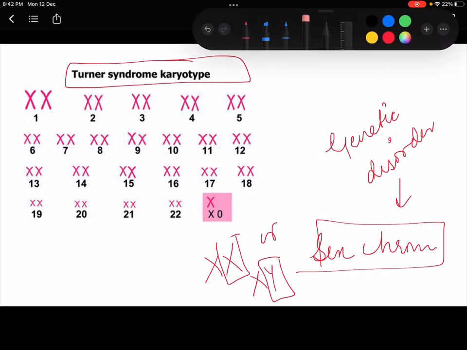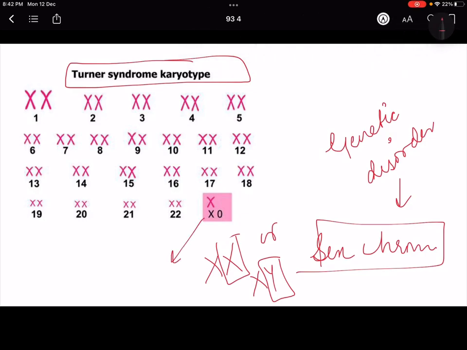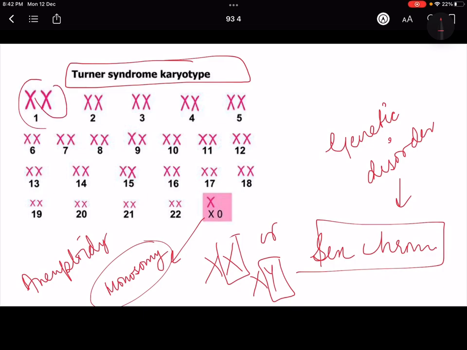So what is this called? This situation is called monosomy. Okay, and this is an example of aneuploidy. Euploidy में क्या था? Each pair will either have one or will not have one extra, right? Either every pair will have only one or more than two, either 3, 4 like that, right?